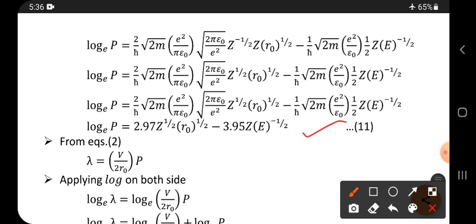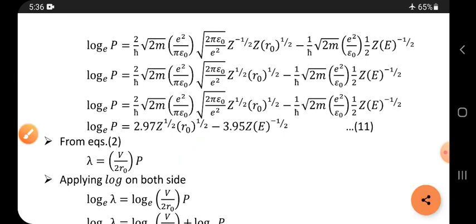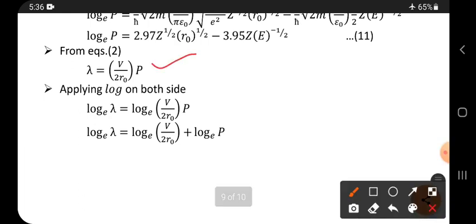Keep it like this and let it be the 11th equation, and the second equation is from equation 2. Apply the log on both sides, then log lambda is equal to log of v by 2 r naught into p, and let it be a and b. Log of a b can be written as log a plus log b.